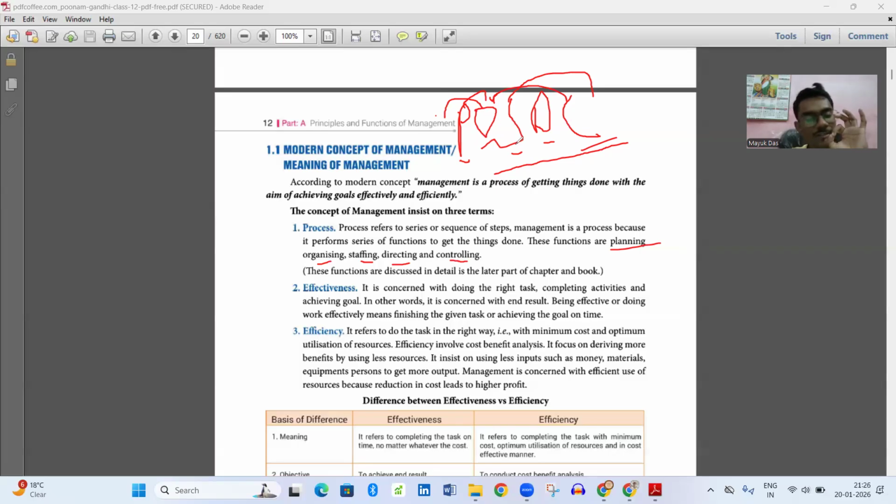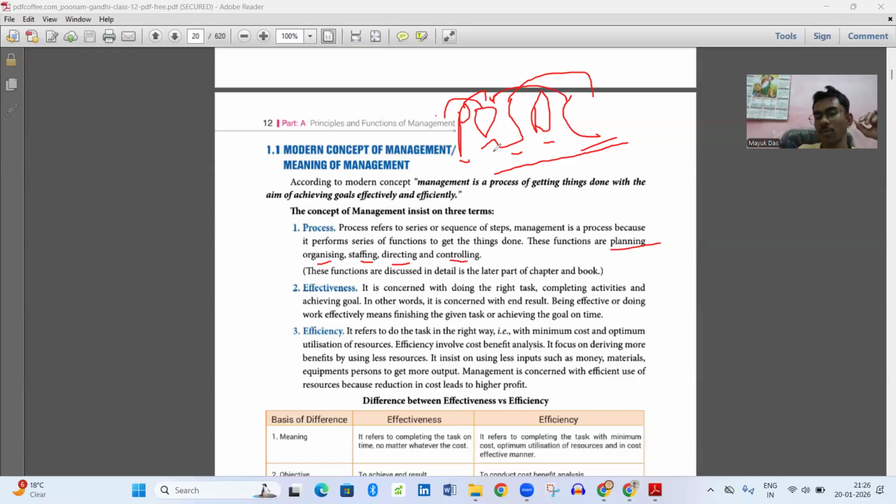This is a sequential order which has to be followed. After planning only can we do organizing. Without planning, organizing cannot take place. So right after planning, we talk about how we will organize the function.